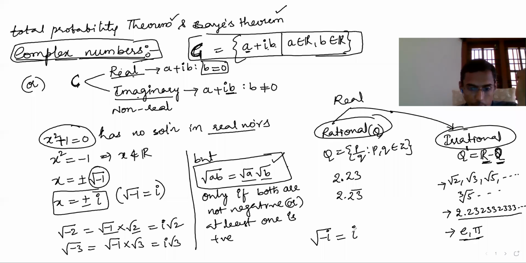Therefore, root of minus 1 is not a real number. So what should you do? Not a real number means you should call it imaginary. They called it an imaginary number.